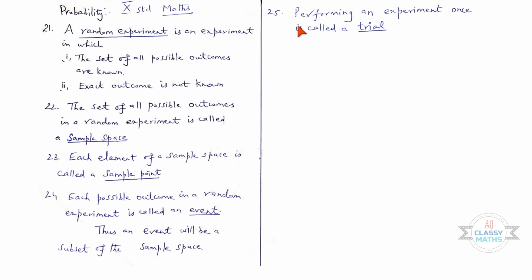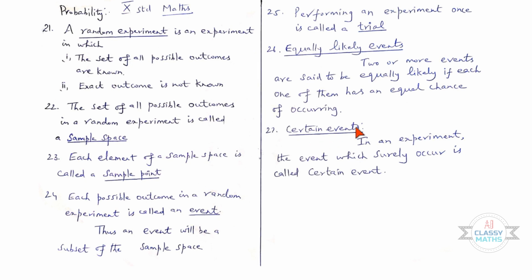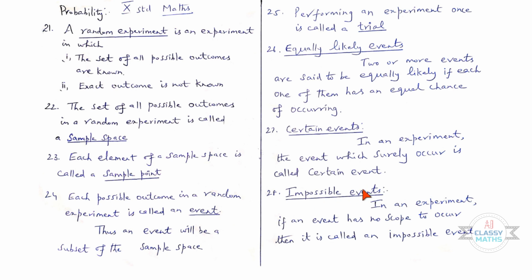25th one. Performing an experiment once is called a trial. 26th. Equally likely events. Two or more events are said to be equally likely if each one of them has an equal chance of occurring. 27. Certain events. In an experiment, the event which surely occur is called certain event. 28. Impossible events. In an experiment, if an event has no scope to occur, then it is called an impossible event.